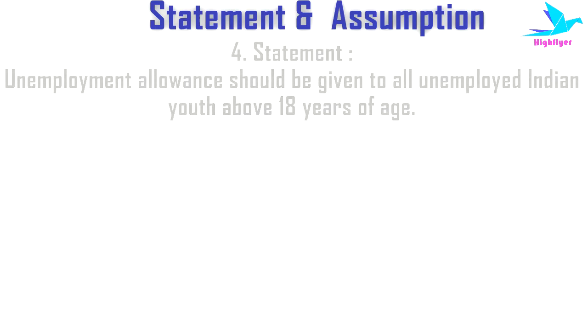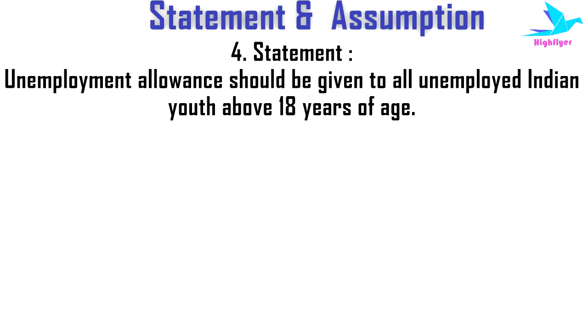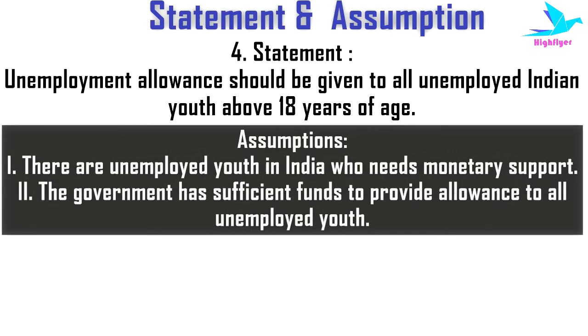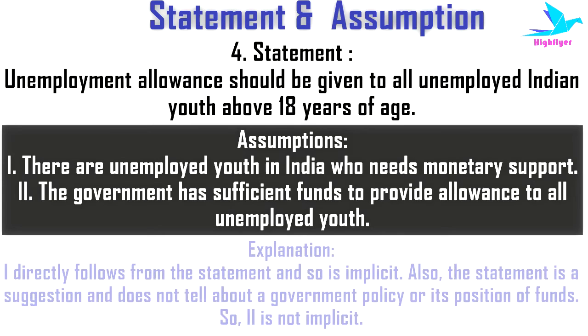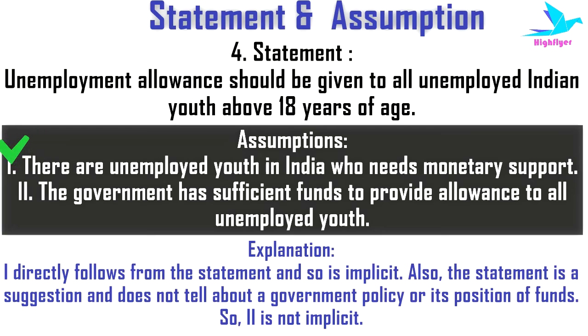Next example. Here the statement is, unemployment allowance should be given to all unemployed Indian youth above 18 years of age. Now here the first assumption is, there are unemployed youth in India who need monetary support. Now assumption 1 is implicit because this is trying to give a motive for the statement.